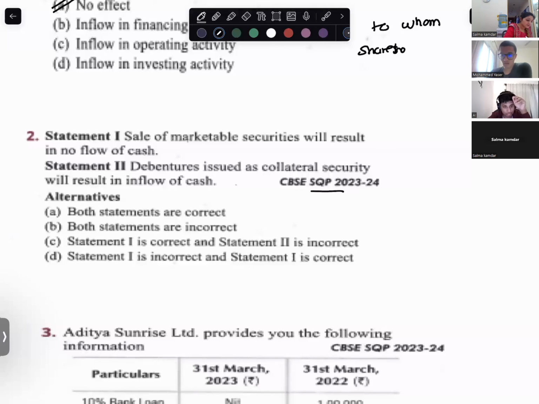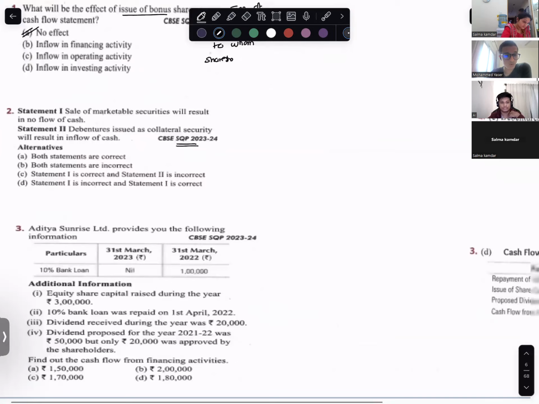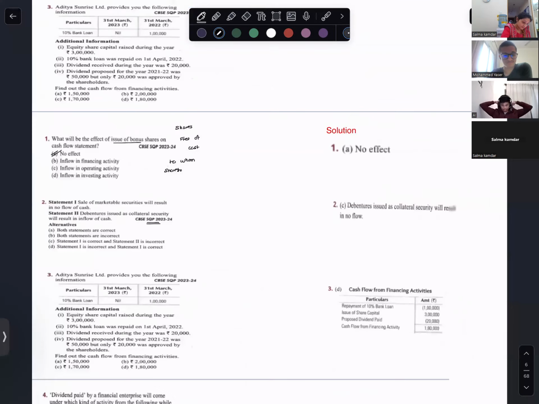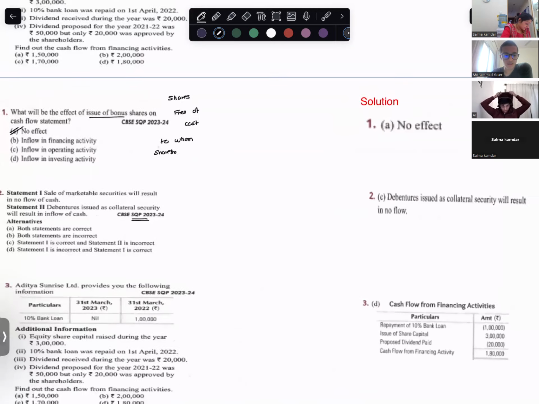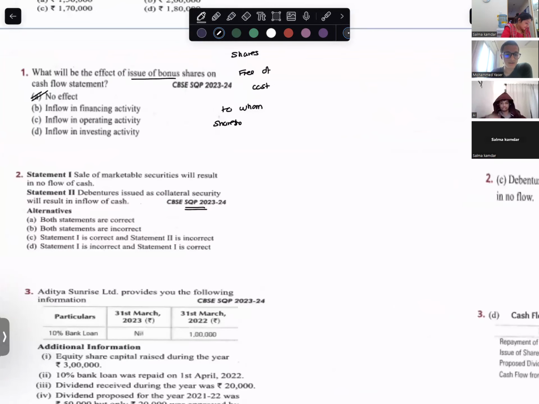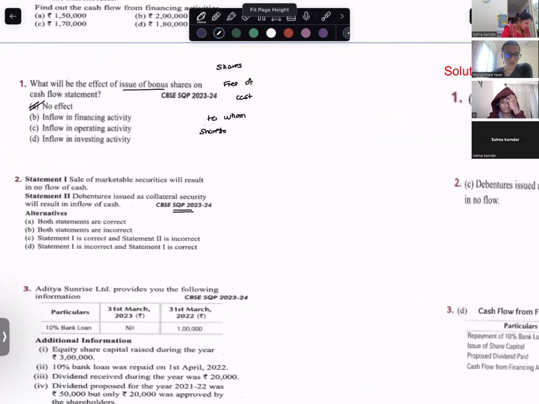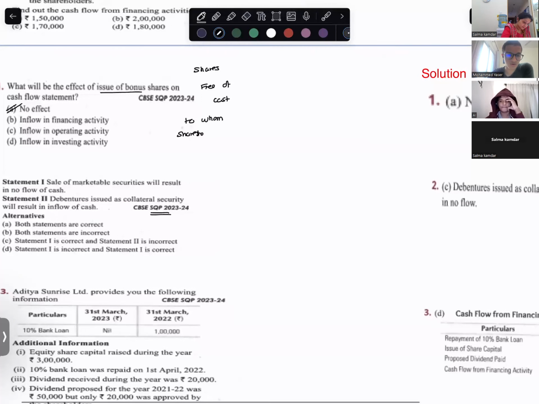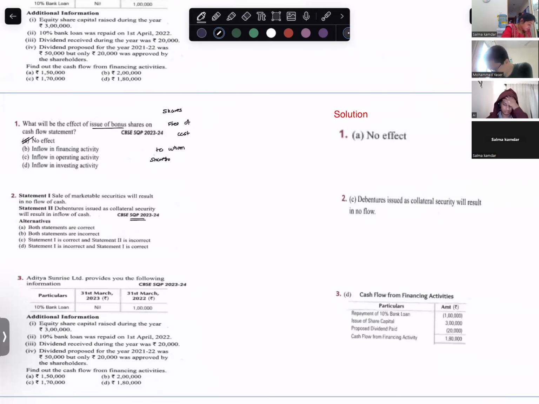This is also a specimen question paper 23-24. Yasir, can you please read this out? Yes, ma'am. Statement 1: Sale of marketable securities will result in no flow of cash. Statement 2: Debenture issued as collateral security will result in inflow of cash. Okay. When you're selling marketable securities, it will result in no flow of cash. Is this statement correct?